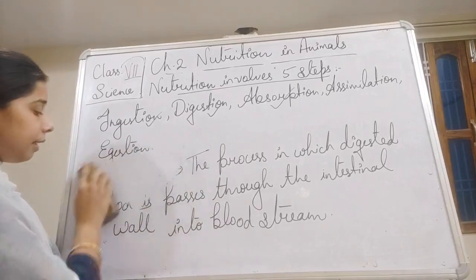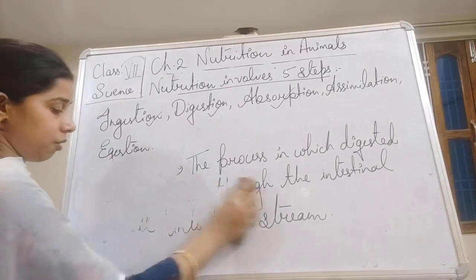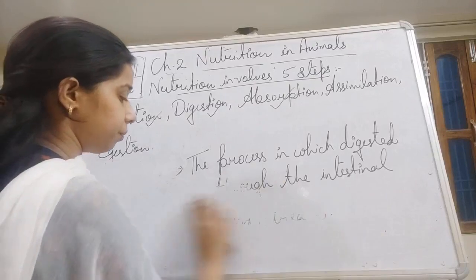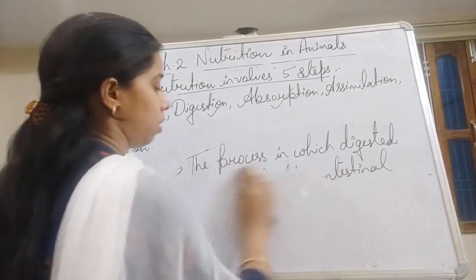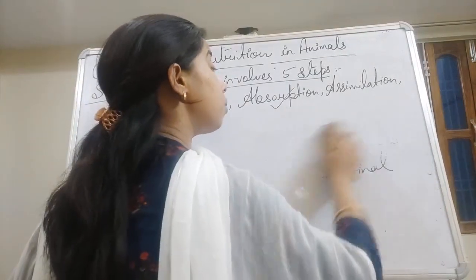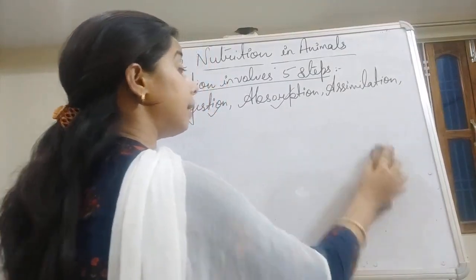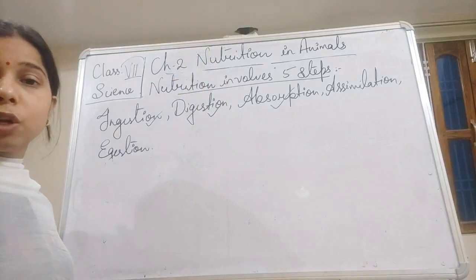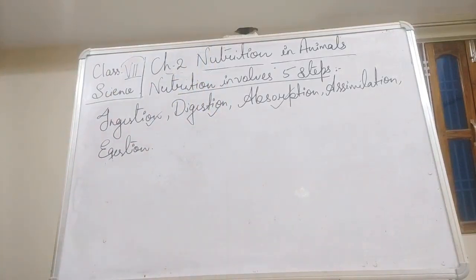Now, let us see the next one, and that is assimilation. These things are really important because you are going to study all of them in the higher classes also. If you know about all these things, it will be quite useful for you to understand.